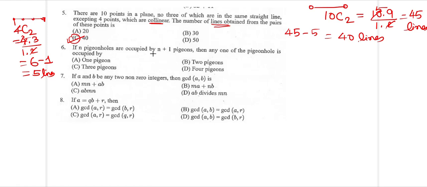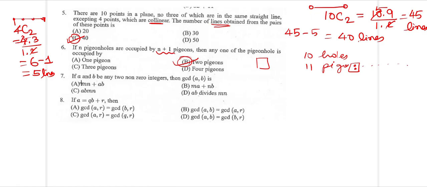If n pigeonholes are occupied by n plus 1 pigeons, then any one of the pigeonholes is occupied by how many pigeons? There are n holes and n plus 1 pigeons. So 10 holes are there, but there are 11 pigeons, meaning I can put 1 in each, and at least one hole will have 2, which is the extra pigeon. So the answer is going to be 2 pigeons if there are n plus 1 pigeons.